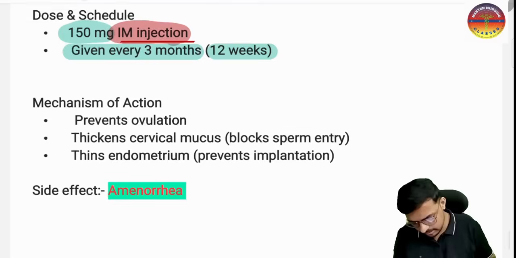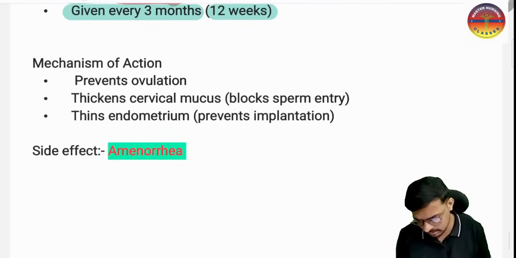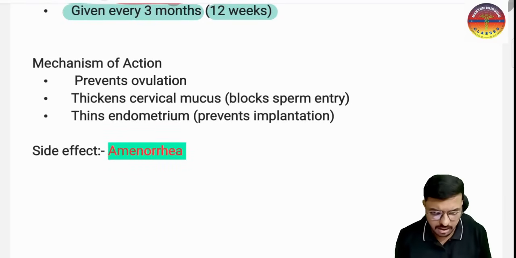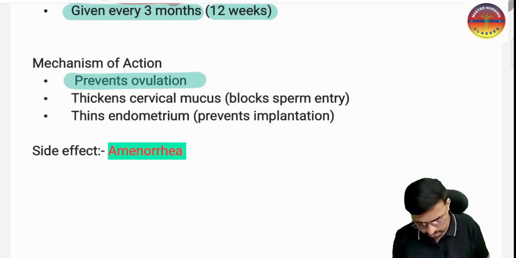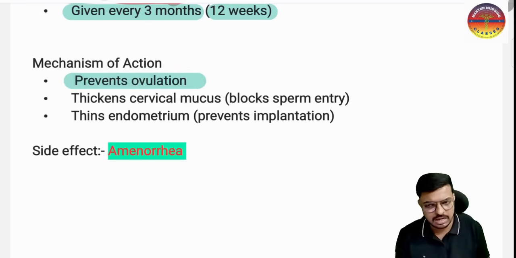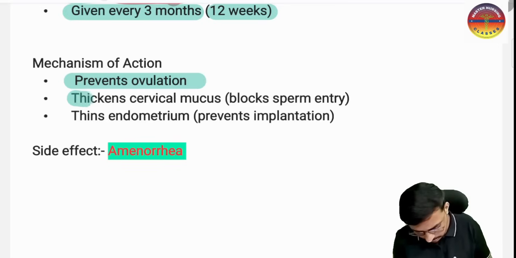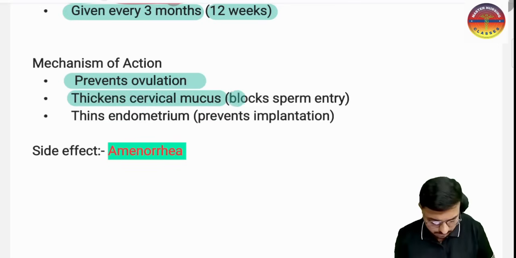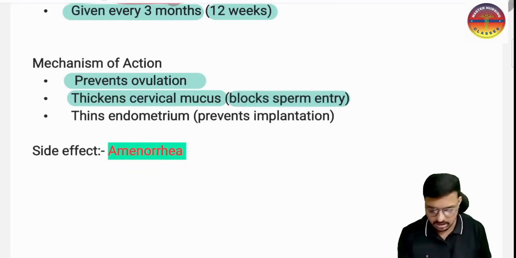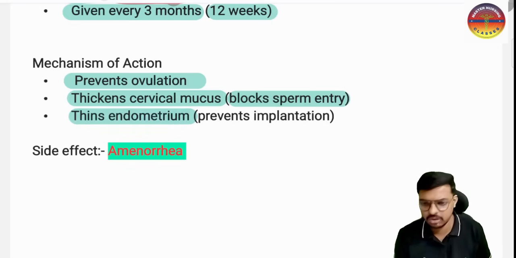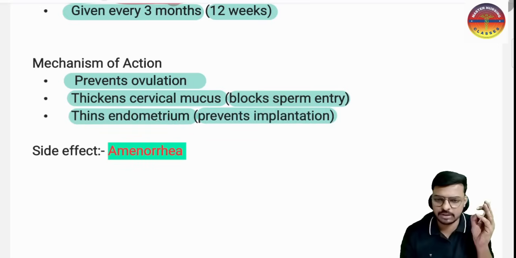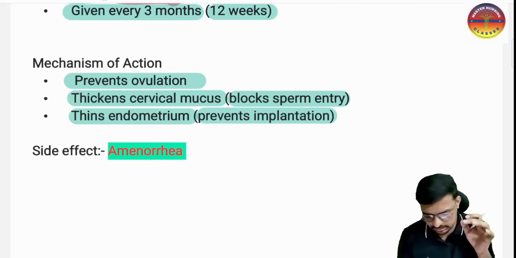And what is the action it has? The progesterone sends negative feedback to LH. No LH, no ovulation, so it prevents ovulation. Progesterone also causes cervical mucus thickening, so it blocks sperm entry, which means no fertilization. It also causes a thin endometrium, which means no implantation. So DMPA works by preventing ovulation, preventing fertilization, and preventing implantation. These are very important words to keep in your mind.